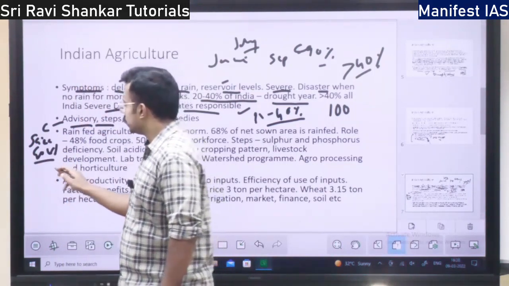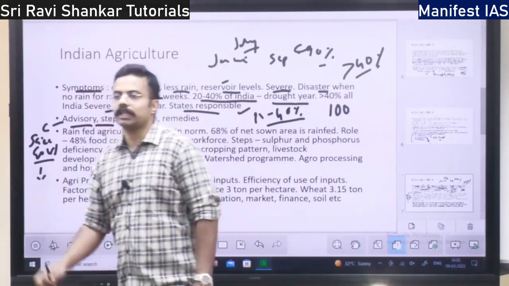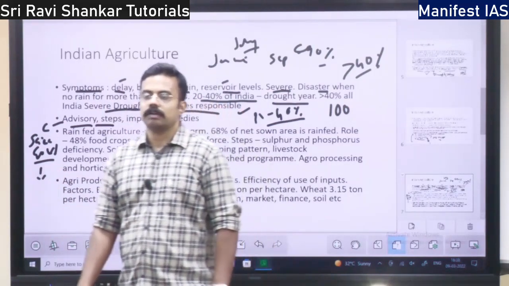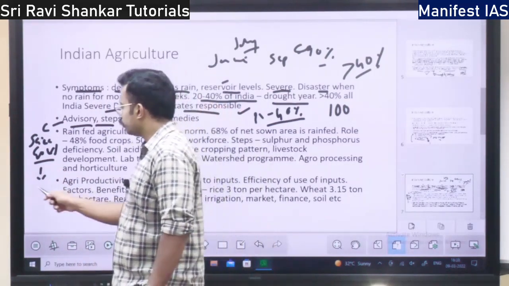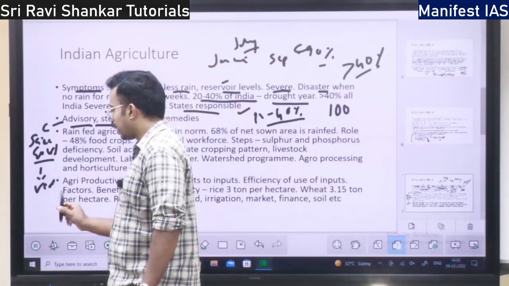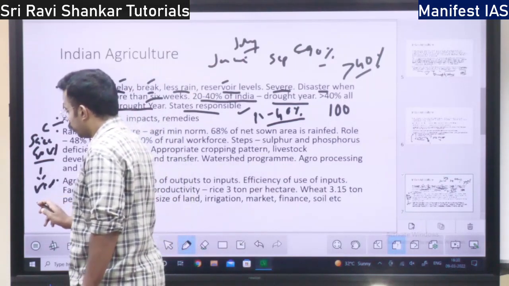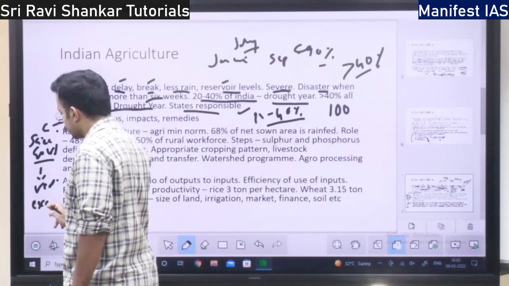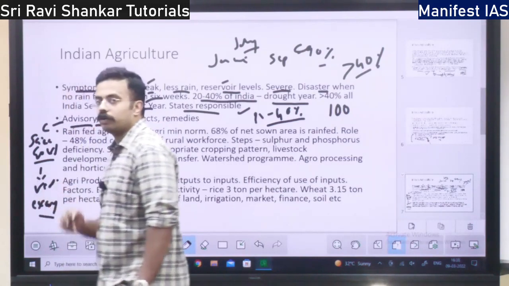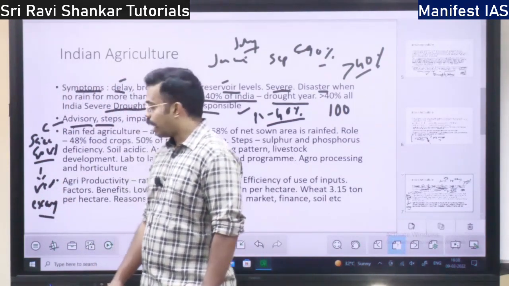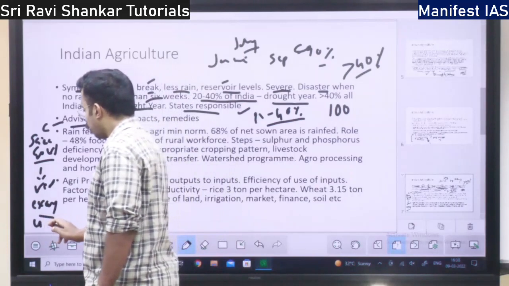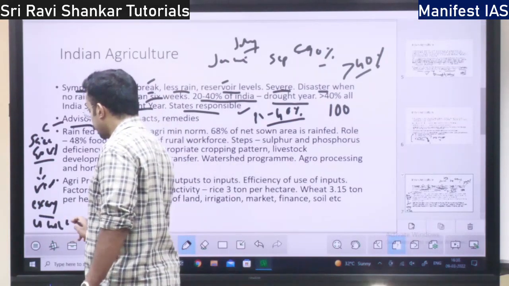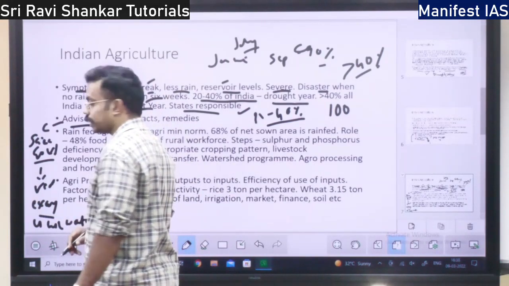What are the advisories? Don't plant water guzzling crops like wheat and rice, you should reduce that. That is one advisory. Don't use water excessively, don't exploit groundwater excessively, manage and use water optimally. That is the second advisory.